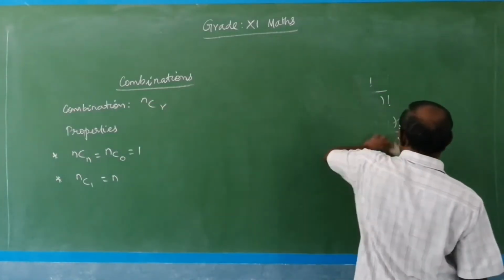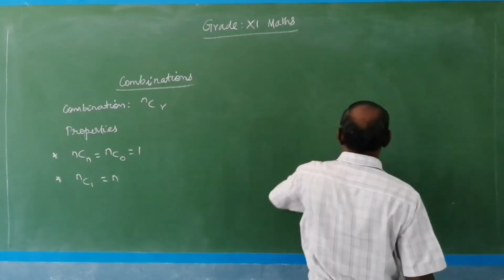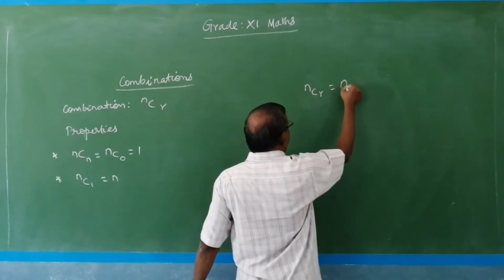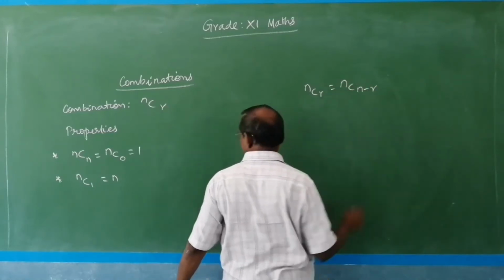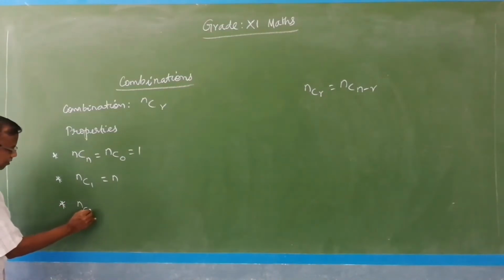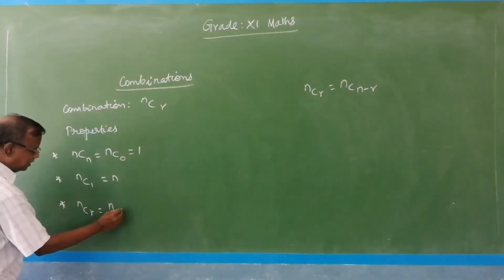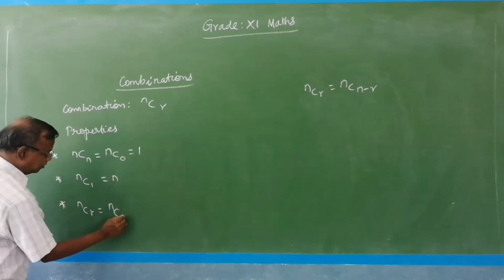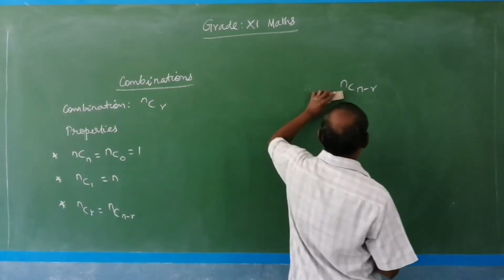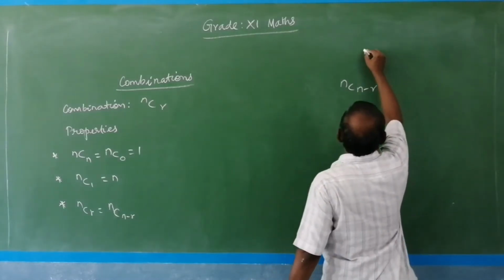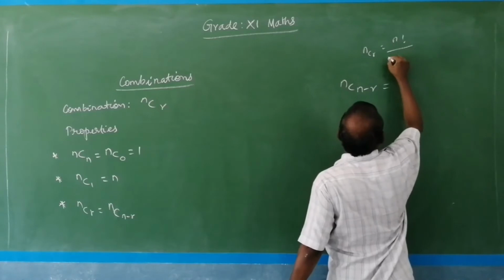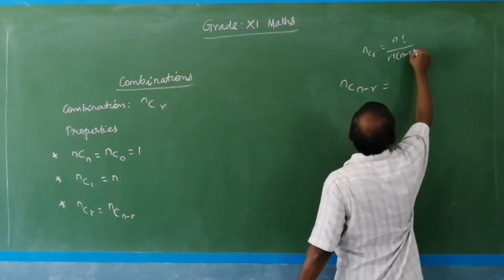And the next case, generally NCR equal to NCN minus R. So the next property is NCR equal to NCN minus R. Consider NCN minus R. We know that NCR equal to N factorial divided by R factorial into N minus R factorial.